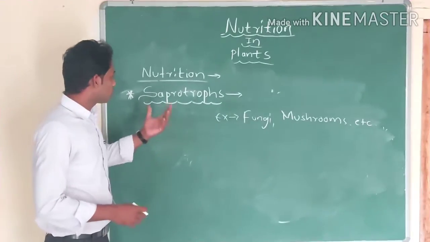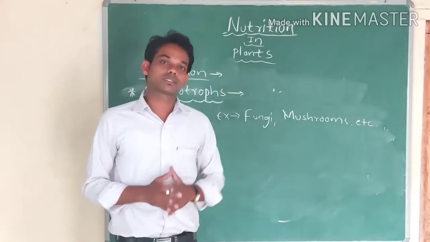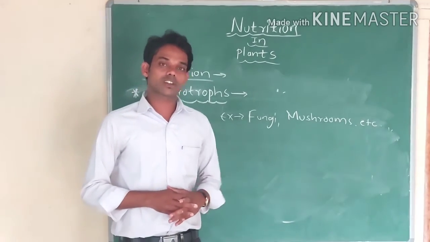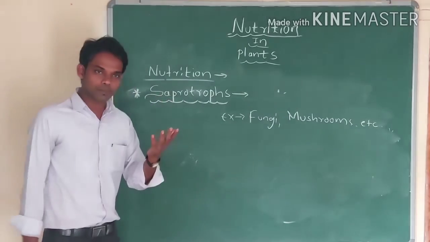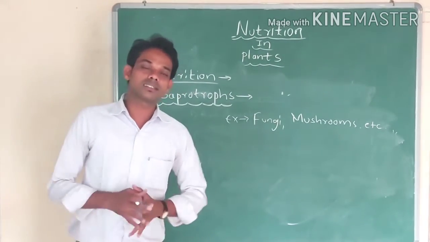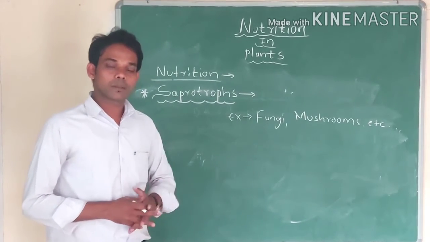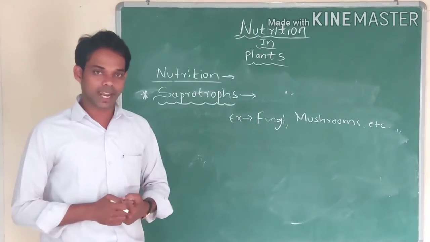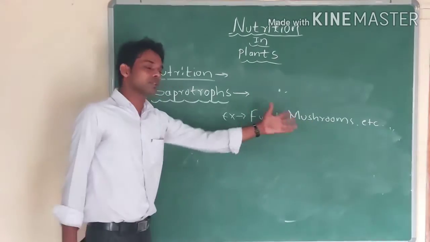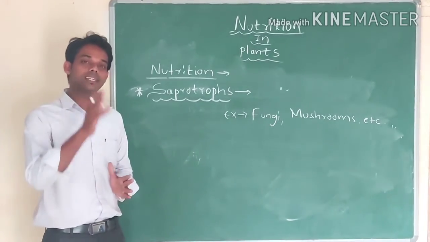Now we will study saprotrophs. Saprotrophs are organisms which take food from dead and decaying matter. Such organisms are called saprotrophs. For example, fungi and mushrooms. These commonly grow in waste areas, in pits, because they get nutrients from dead organic matter. So fungi and mushrooms are examples of saprotrophs. These organisms take food from dead and decaying organic matter.